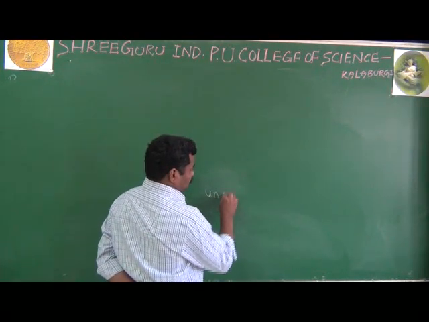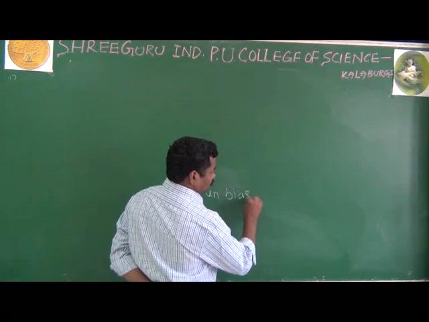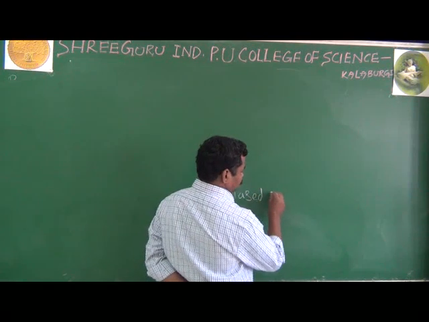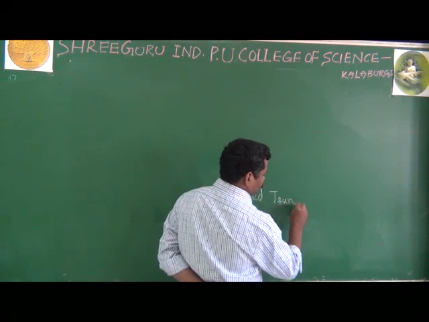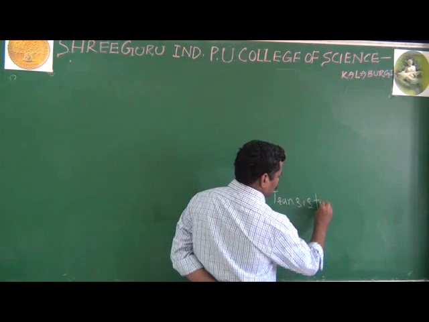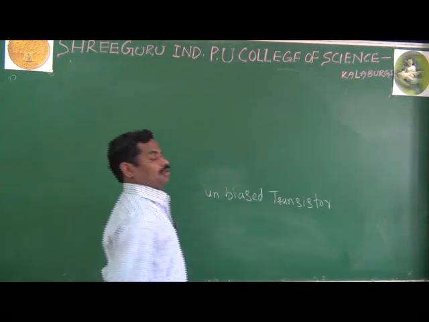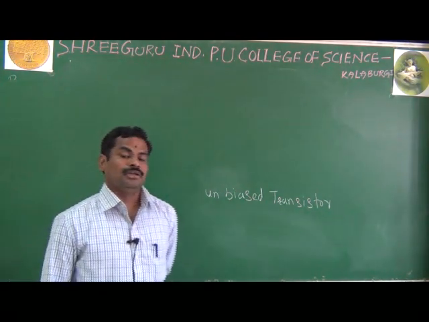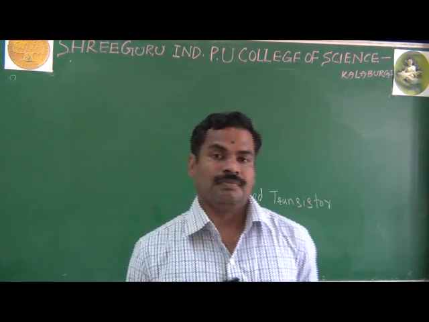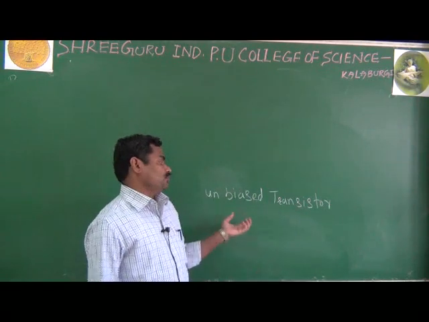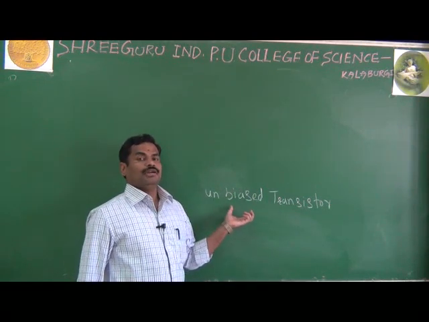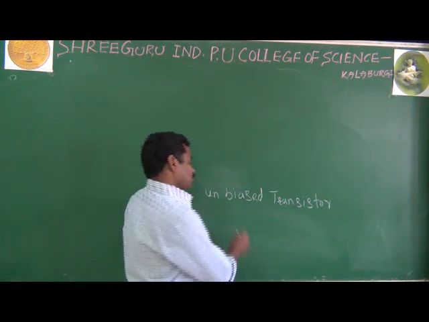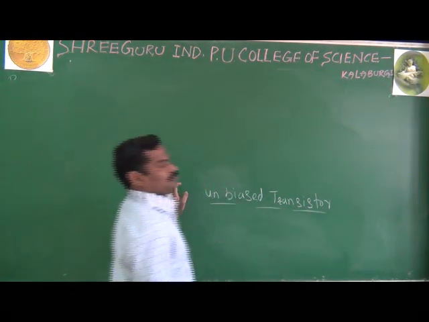What is an unbiased transistor? It means the transistor is not connected to any external DC source, or you are not applying any external DC voltage to the transistor, or you can say the transistor terminals are open. We are not connecting any voltage source to the transistor terminals. That is nothing but your unbiased transistor.